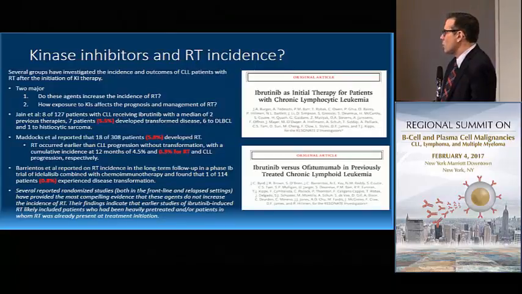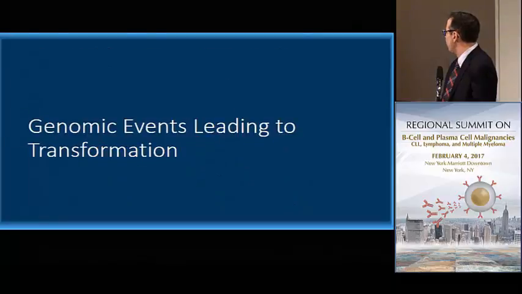But probably the most compelling evidence that B-cell receptor antagonists do not increase the overall incidence of Richter's transformation are the randomized trials that have been conducted. And I highlighted two here from the ibrutinib series, frontline and relapsed refractory. I could have also highlighted data from the randomized study of idelalisib plus rituximab, where there does not seem to be an overall increase in incidence of Richter's in patients just because they received an agent like ibrutinib.